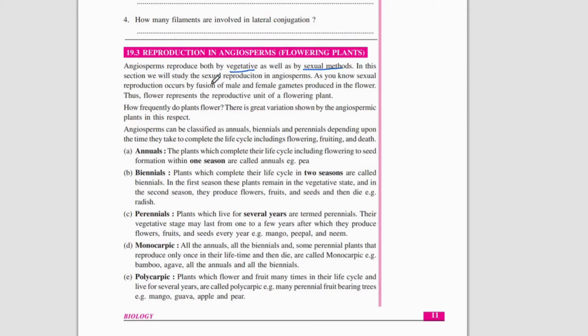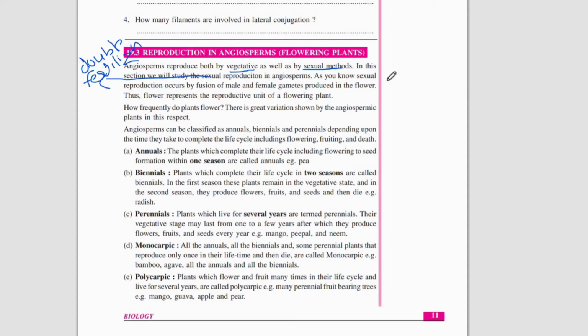So we are discussing the sexual reproduction method in angiosperms in this section, and the sexual method of reproduction in angiosperms is called double fertilization. That is what we will be discussing in detail in this topic. Double fertilization is the method of reproduction in flowering plants or angiosperms.